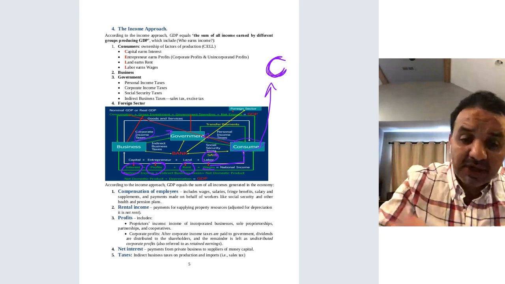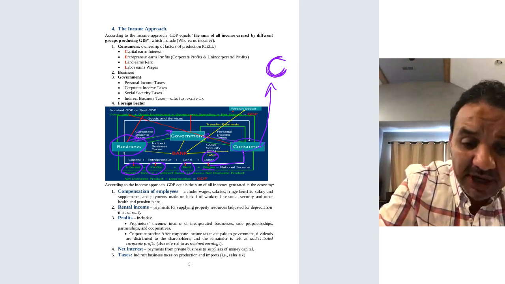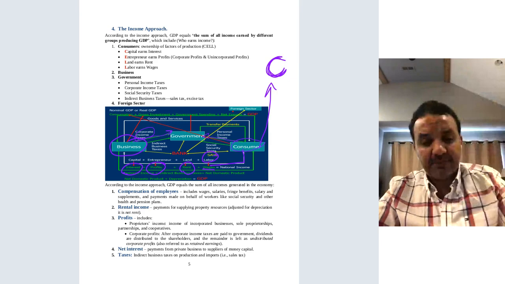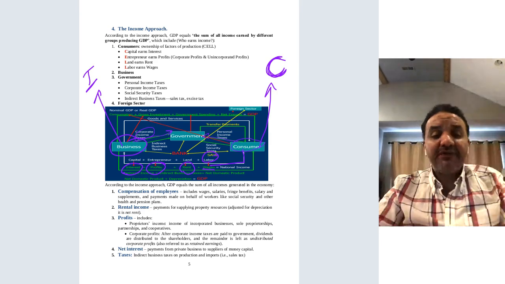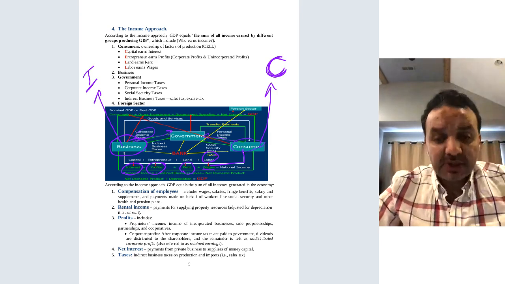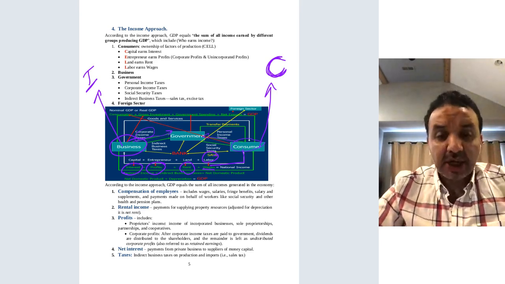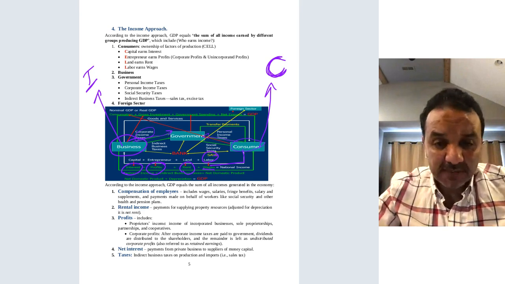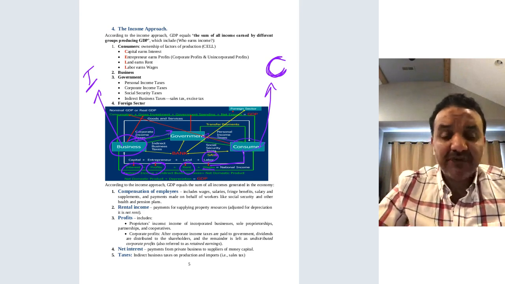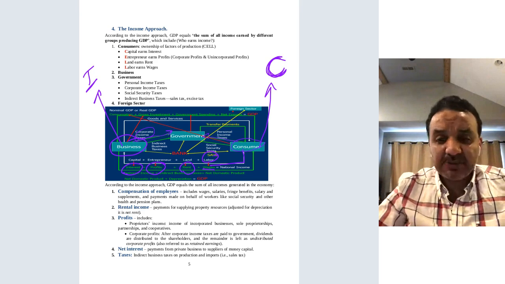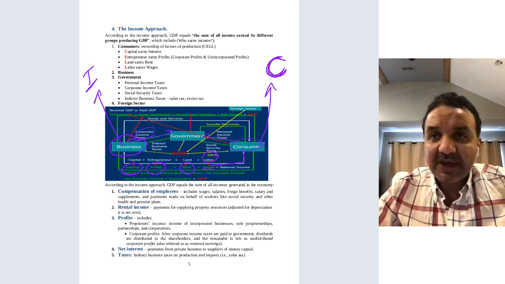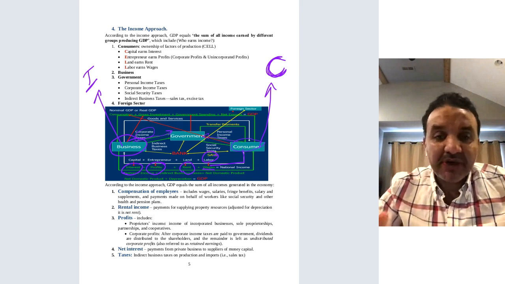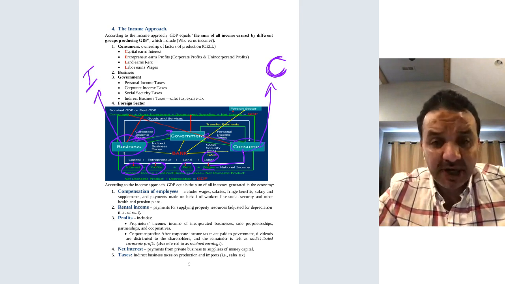The second part of GDP is business. So business does what? Investment. So investment expenditures. Let's say Dell, which is an American company, starts to invest in a new factory in Illinois, and they spend $25 million to start it.